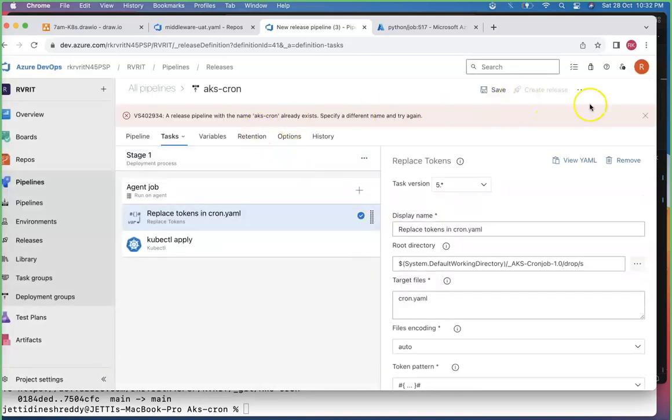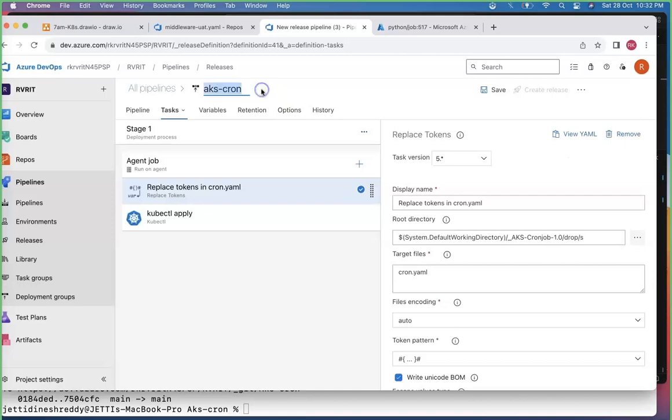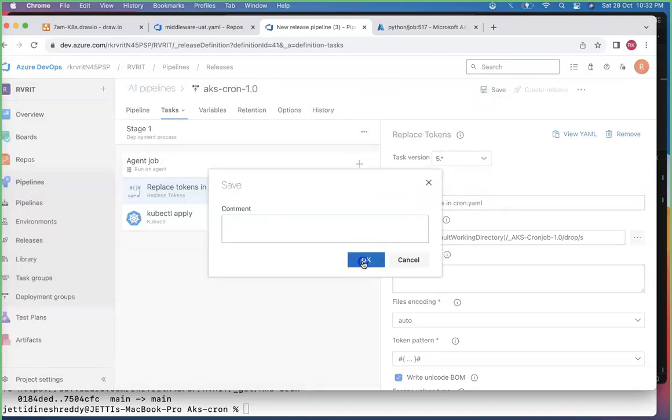Just open this particular thing. Release pipeline already exists. They are saying, okay, no worries. I'm giving AKS-cron 1.0. I'm considering this one. Just save it, team, just awesome.